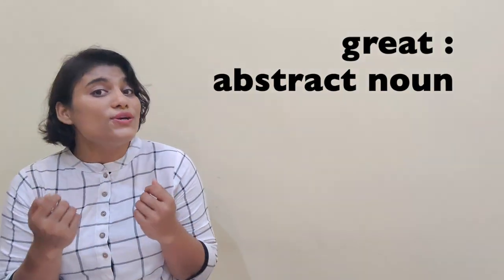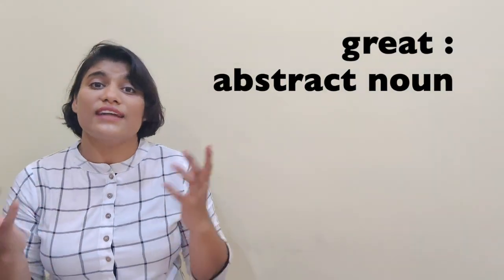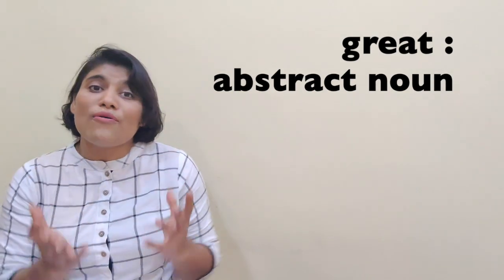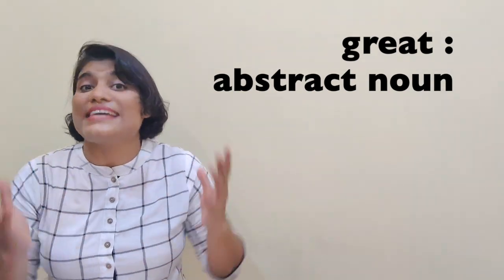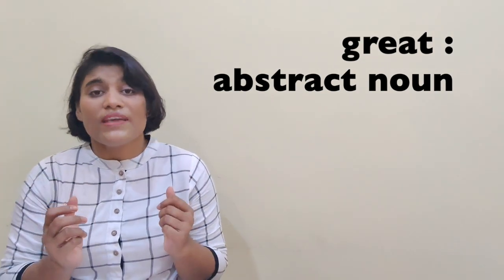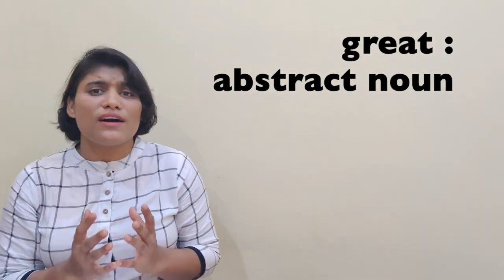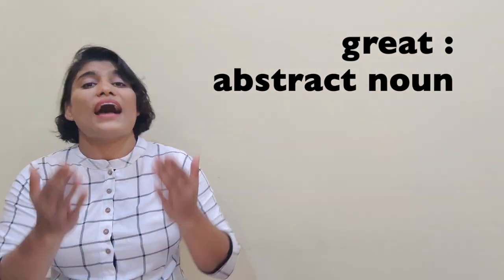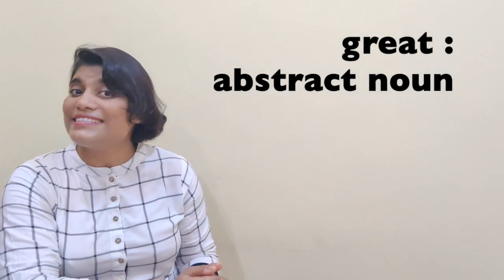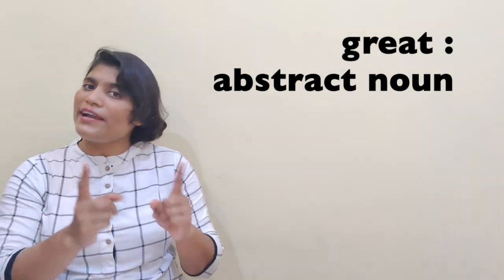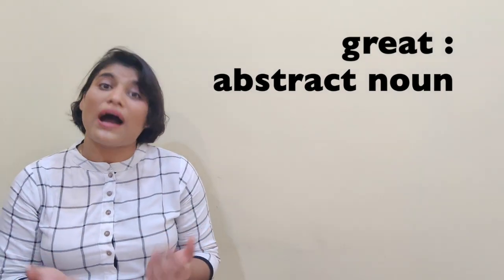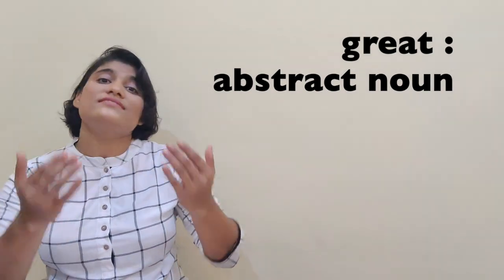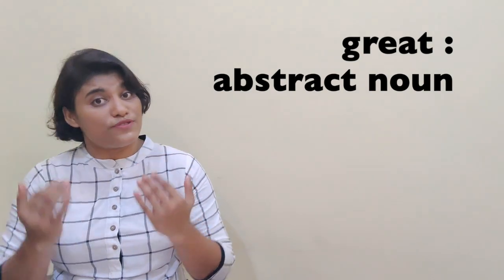Now what about great then? Great actually is used with the abstract noun. That means the noun which we can't see or touch, etc. There are lots of abstract nouns. If you really want to know more about nouns, I have a video lesson. You can watch that as well. So the point is that when we are talking about great, great is used with the abstract noun.